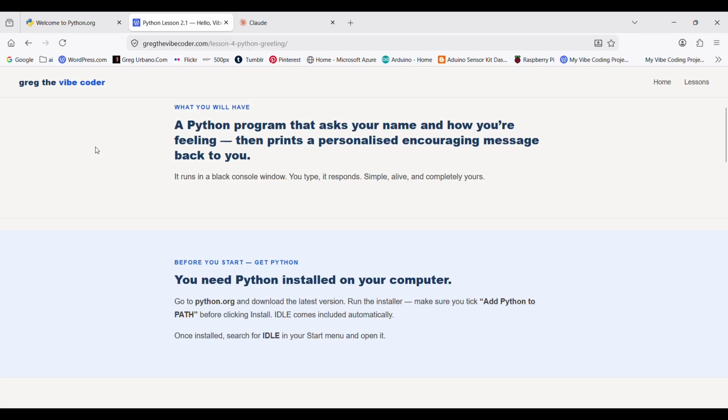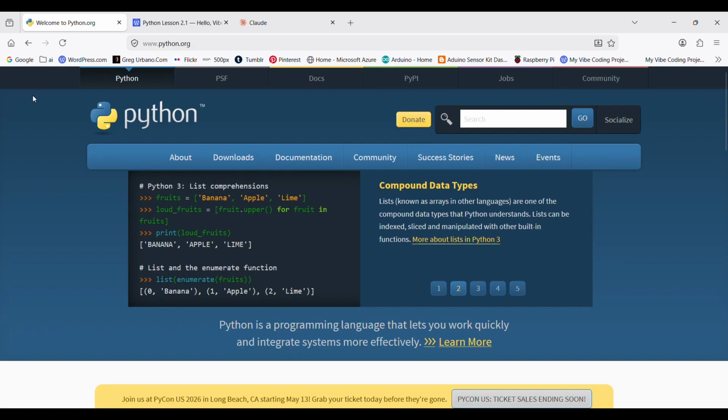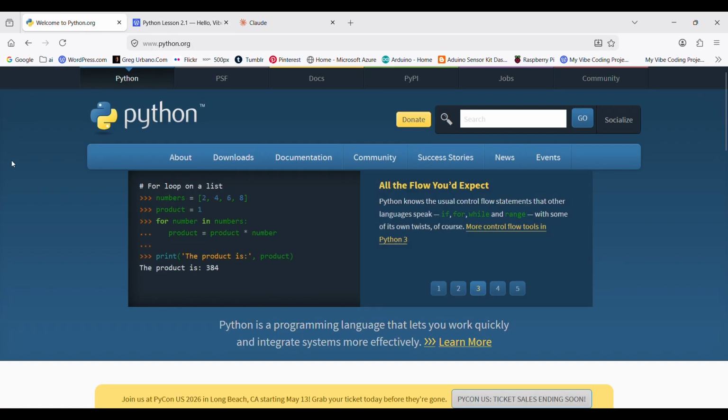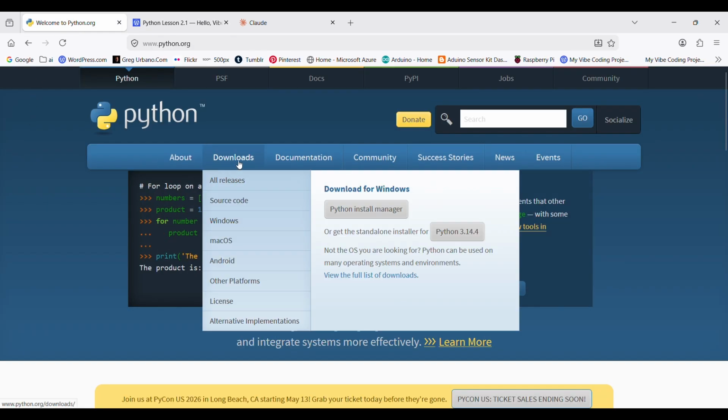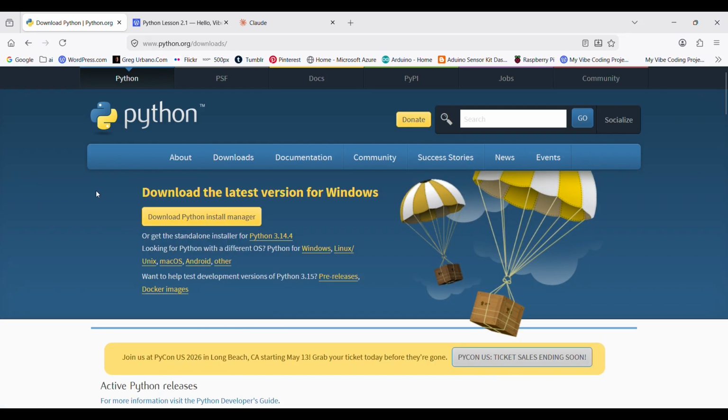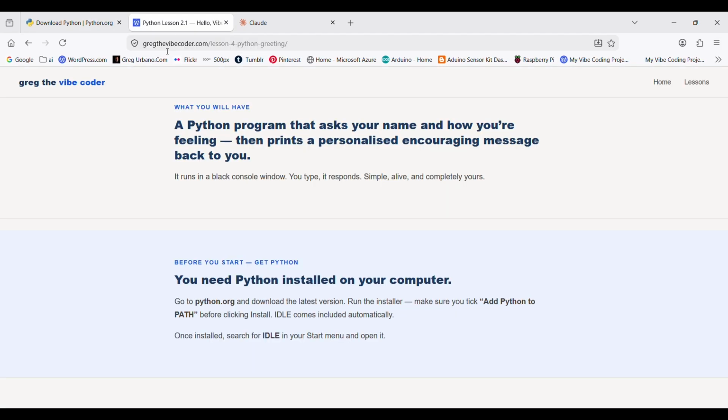Let's go. Before we start, you need Python installed. If you don't have it yet, go to python.org, download the latest version, and run the installer. One important thing, make sure you tick Add Python to Path before clicking Install. That one checkbox saves a lot of headaches.